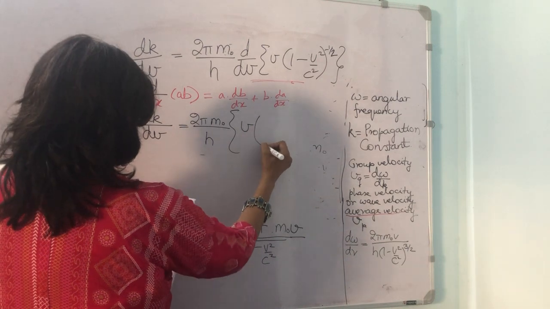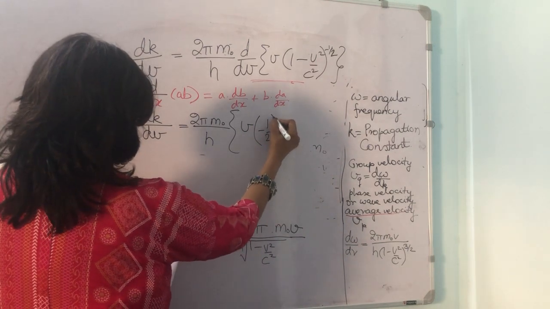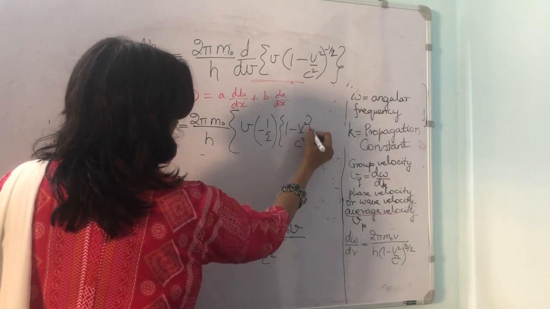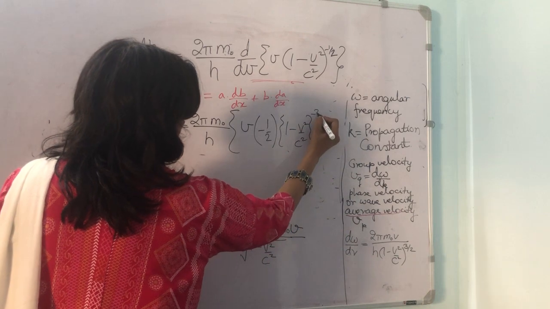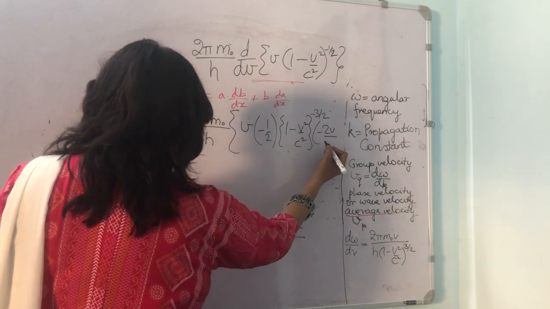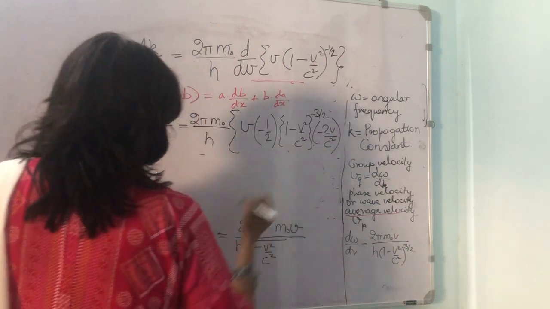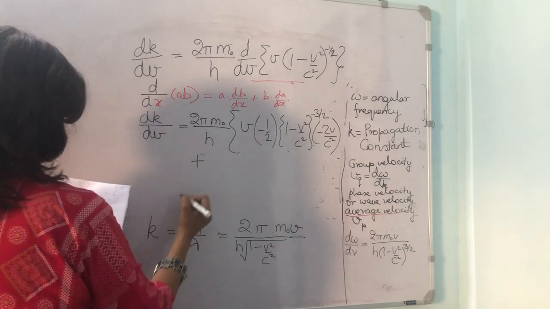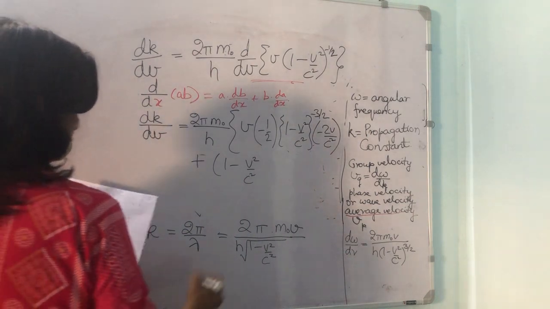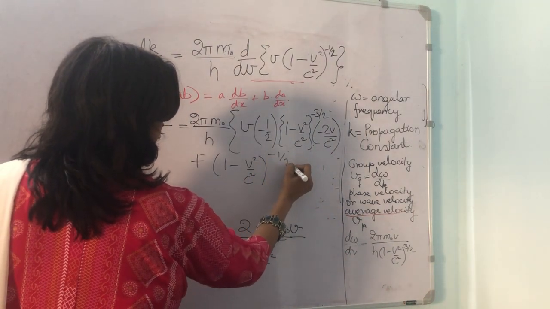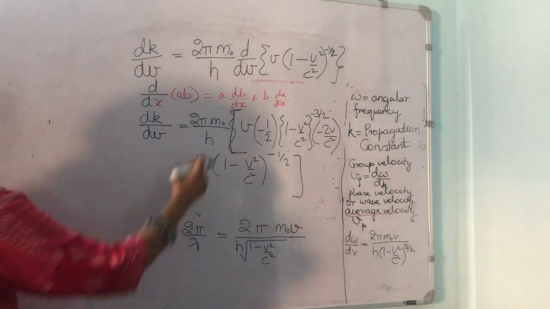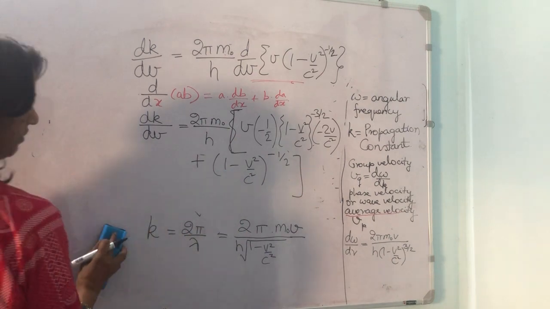So this becomes minus half into (1 minus v²/c²) to the power of minus 3 by 2 into minus 2v by c², plus (1 minus v²/c²) to the power of minus half. This is what we get after differentiating it. Now dv/dv is equal to 1, so simply we write this.